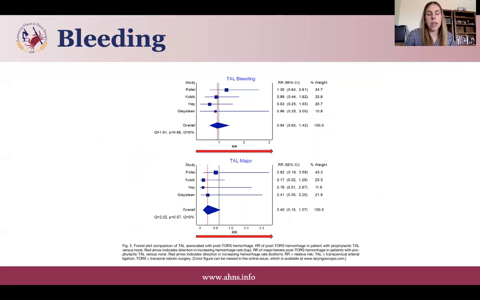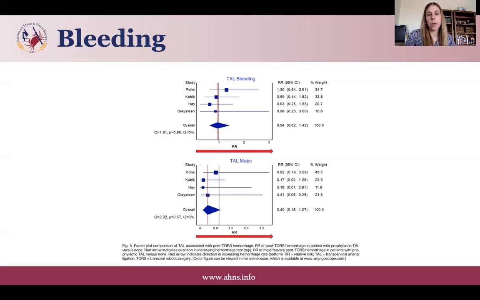Further delving into the study, they specifically looked at transcervical arterial ligation. Four studies were examined that had information about this, and 3 studies ligated the entire ECA. The 4th study did specify how the transcervical artery ligation took place. What's interesting to note here is that when looking at all episodes of bleeding, there was no significant difference in bleeding risk between the ligation group and the non-ligation group.